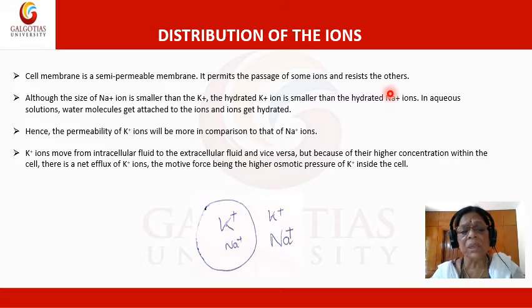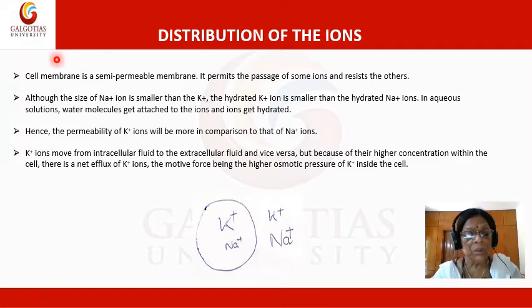Now let us discuss the role of various ions in generating the resting potential. First of all, we'll discuss the role of potassium in the generation of the resting potential. The cell membrane is a semi-permeable membrane. It permits the passage of some ions and resists the others.